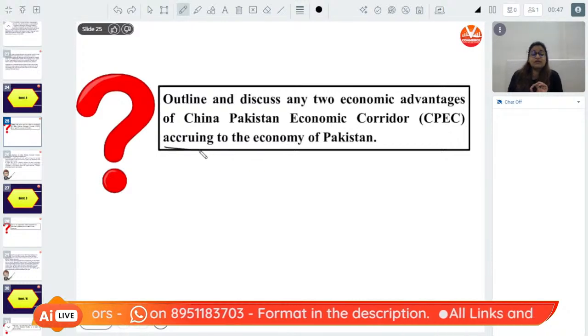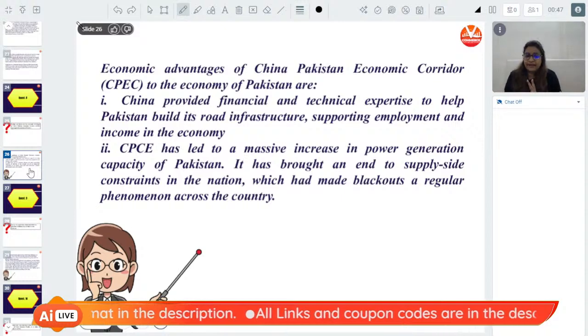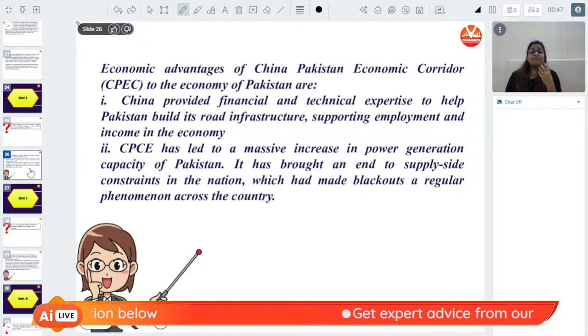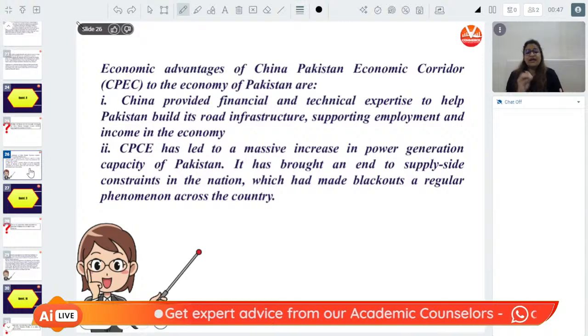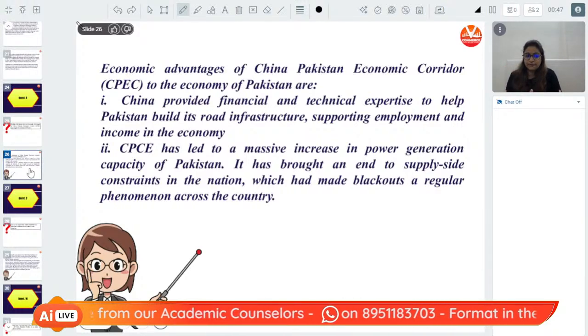Accruing, meaning what benefit is the Pakistan economy getting. So children, there are two benefits. China has provided financial and technical expertise to Pakistan, which has helped Pakistan to build its support system like road infrastructure, employment, income and economy. The China-Pakistan economic corridor has been of tremendous use to Pakistan.